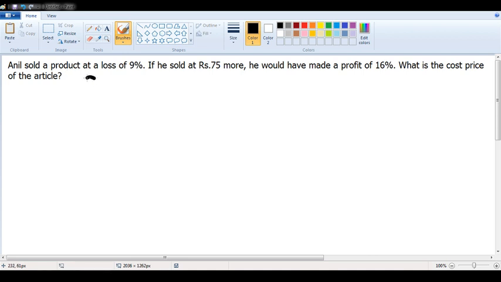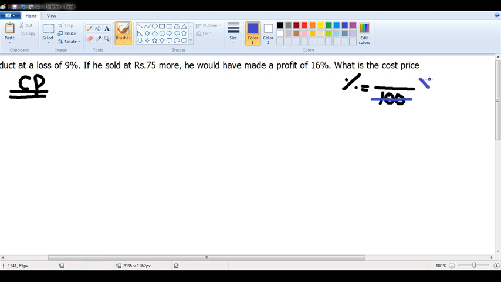Now, everyone listen to this carefully, sir. I am interested in finding the cost price in this question. But in the last class, I explained very clearly: whenever you have percentages in your question, percentage is something divided by 100. I do not like to work with fractions because fractions will kill my time in problem solving. So I want to eliminate the fraction, which means I should cancel this 100. What number should I take to cancel that 100? Take any multiple of 100.